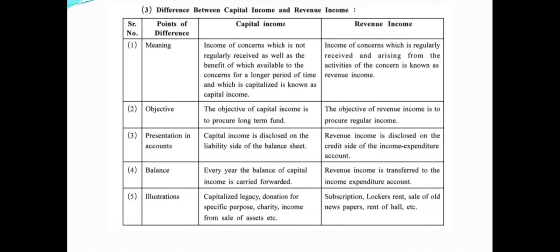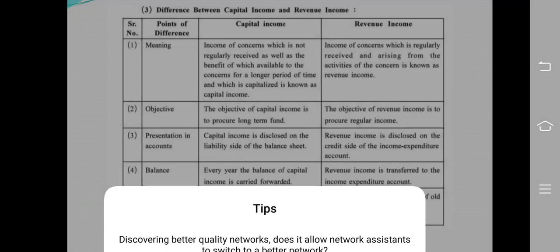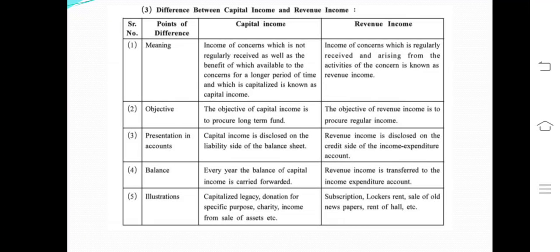So friends, this was all about the incomes of non-trading concern, which are categorized in two types: capital income and revenue income. We have seen the meaning of both and the difference between the two.